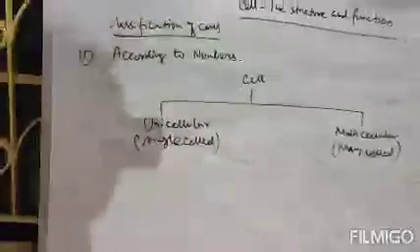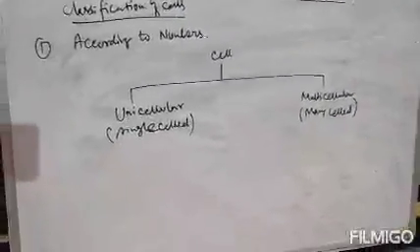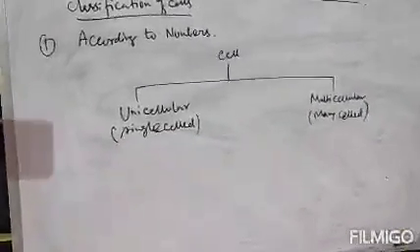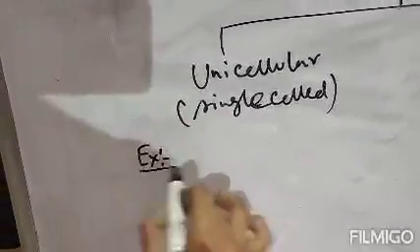Now unicellular is containing single cell. That means only a single cell will be present. That is your unicellular. And more than single cell, that will be your multicellular. Clear? So what is the example of unicellular organism?